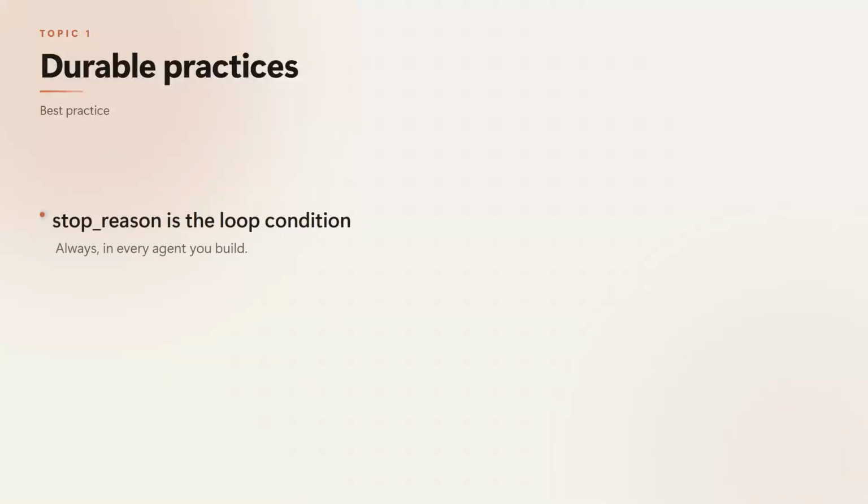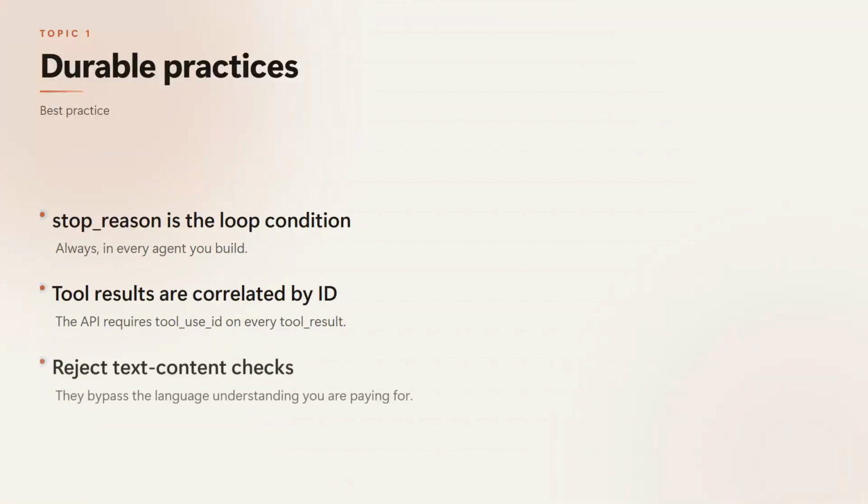The durable rule is this: the agentic loop is driven by stop reason, not by guessing what the model meant. Tool results go back as structured blocks, not as free text, because that's how the model reasons about its next action. Reject parsing natural language signals to decide termination. It's an anti-pattern because it replaces a reliable API contract with a brittle heuristic. An iteration cap is a safety net, never the primary stopping mechanism. It's there to catch bugs, not to end tasks.